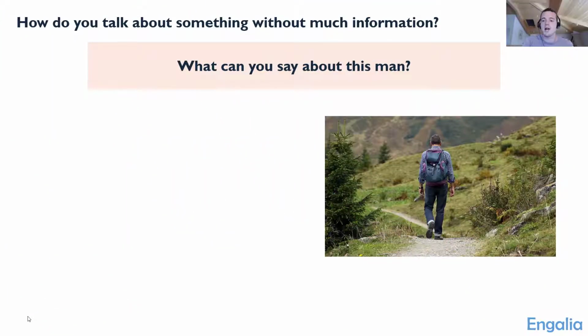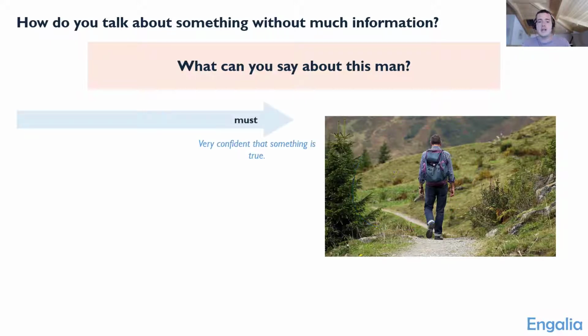So today we're going to practice speaking about things when we don't have all of the information available to us. Right? So let's get started. What can you say about the man in the picture here? This man that we see in the picture. And you may be thinking to yourself, well, not very much, right? I can't say very much about him because he's looking away from us, and I don't see his face, and I've never met him, so nothing, right? But today we're going to look at some ways that you can talk about something or someone when you don't really have all of the information.